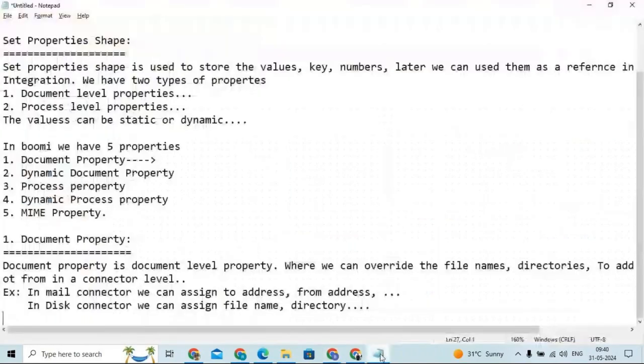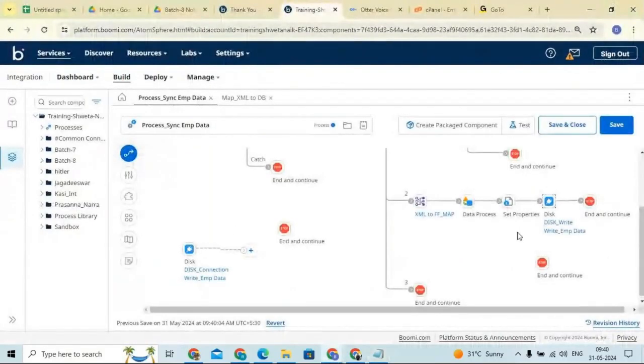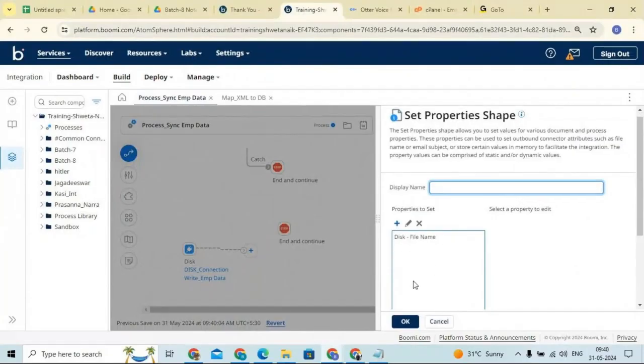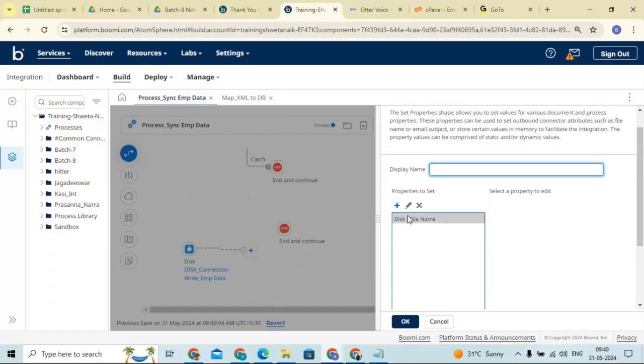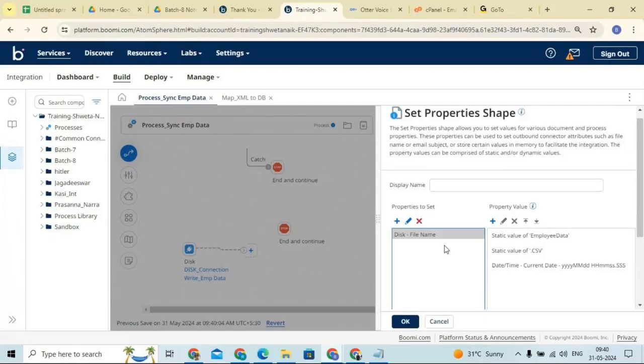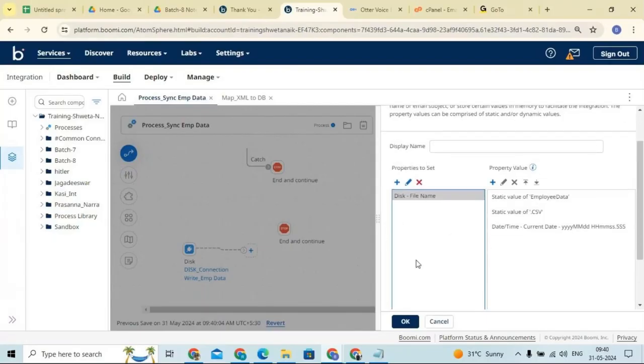As I told you, if you see here, by using document property, we can override the file names as well as the directories. Now how can we override those directories? Go to the set properties again, click on this. We can set multiple properties and assign multiple values, guys. It's not like for each and every property we need to take a new set properties shape. You can use a single shape and assign multiple properties there.